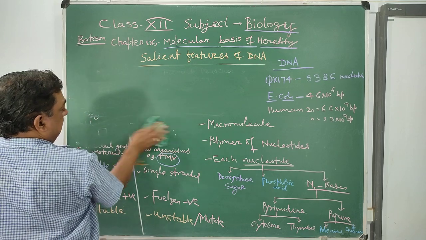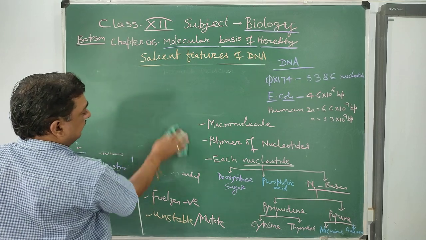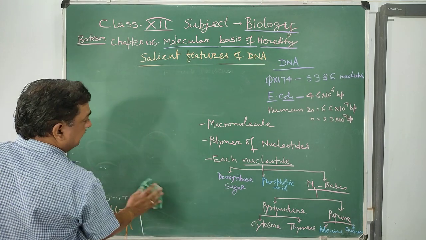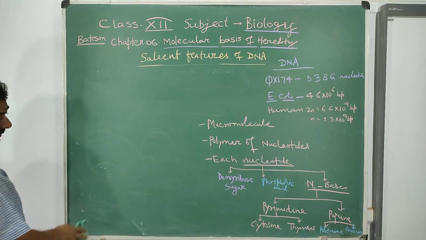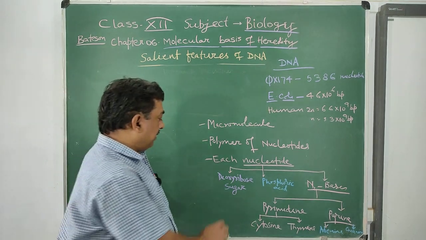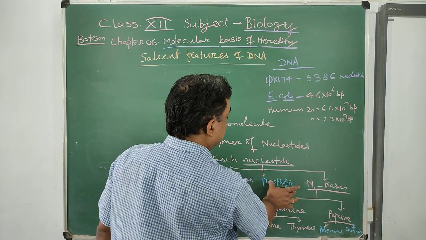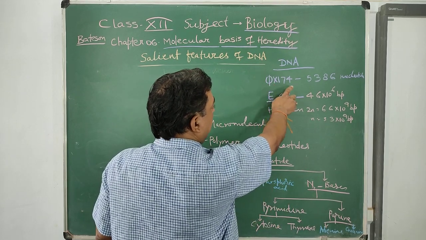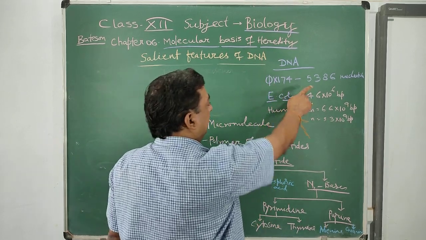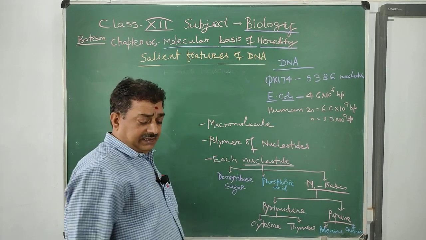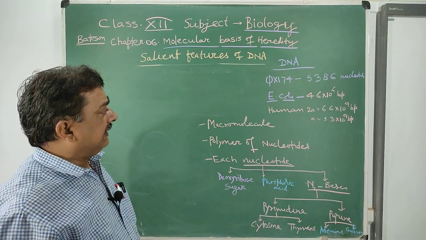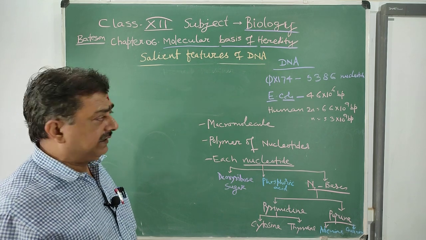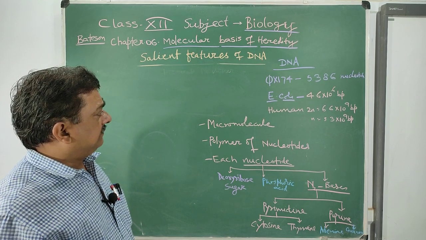Now, what is DNA? DNA is a macromolecule. It is a polymer of nucleotides, and each nucleotide is made up of deoxyribose sugar, phosphoric acid or phosphorus, and nitrogen bases. DNA found in φX174 is 5386 nucleotides, not base pairs, because φX174 contains single-stranded DNA.